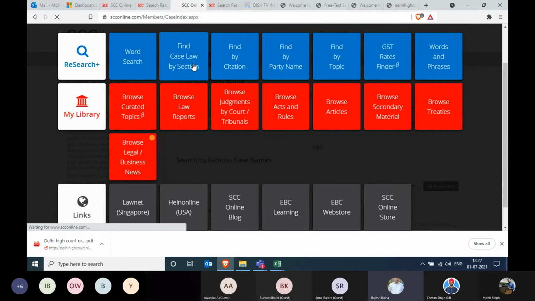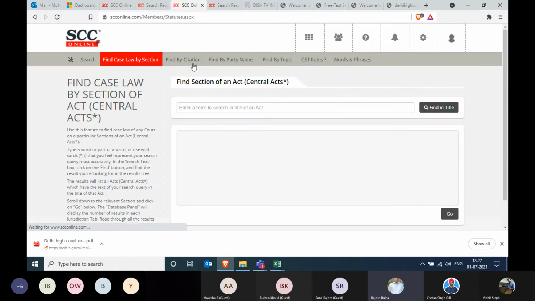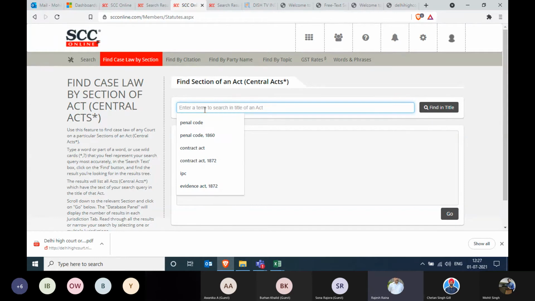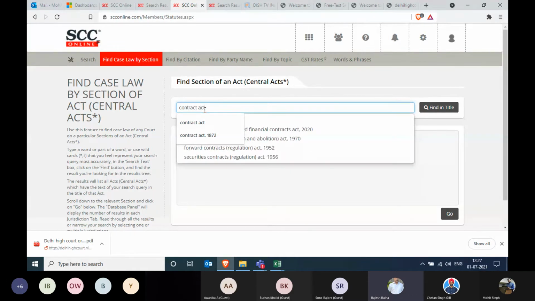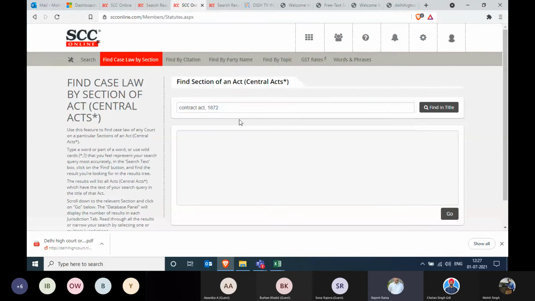Here we'll be entering our act, whether it's a contract act or a penal code. Let's take the example of contract act, and then you'll get the section list, and within the section list you can select the specific section on which you want the judgments.